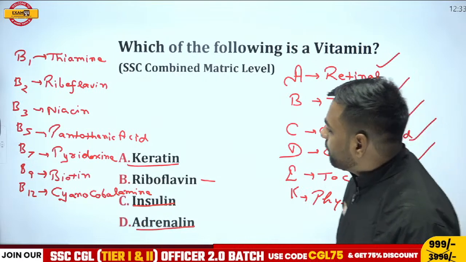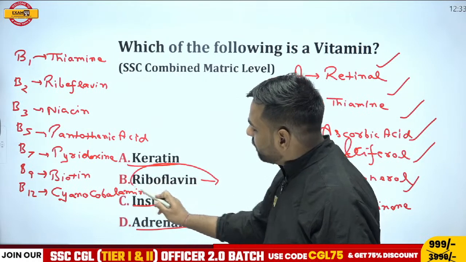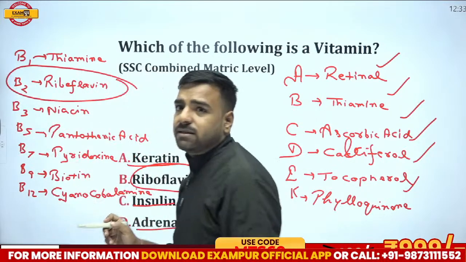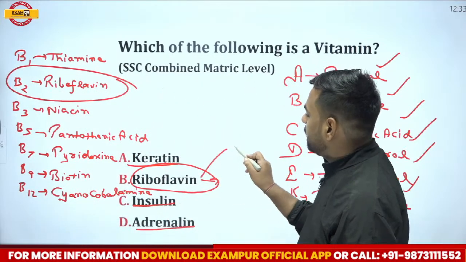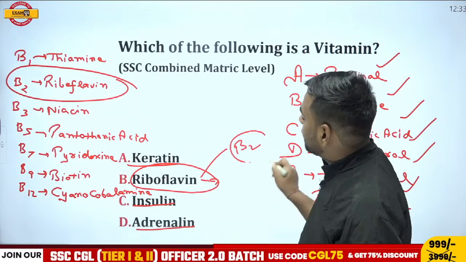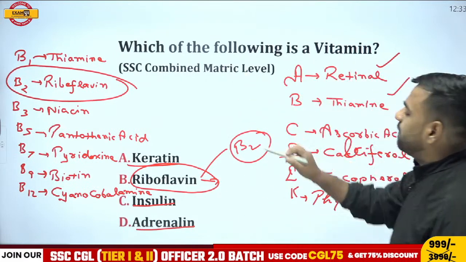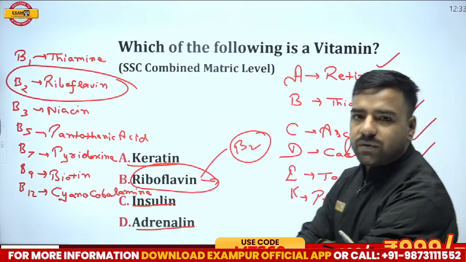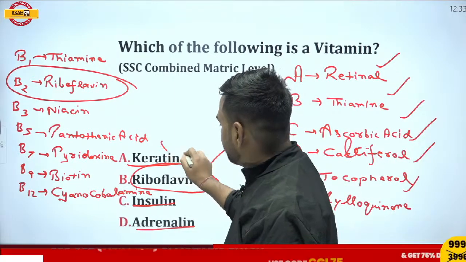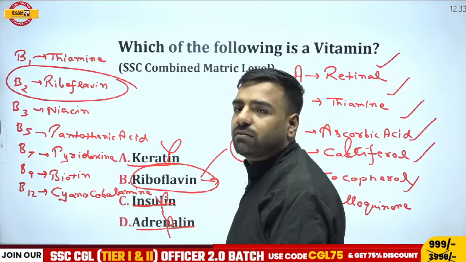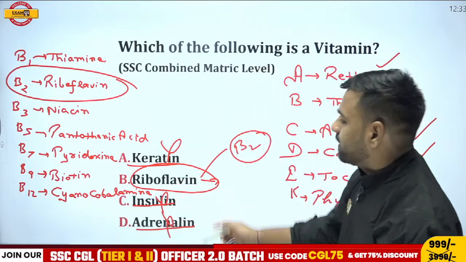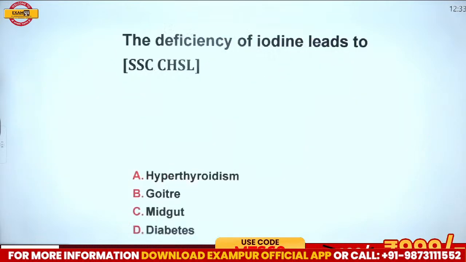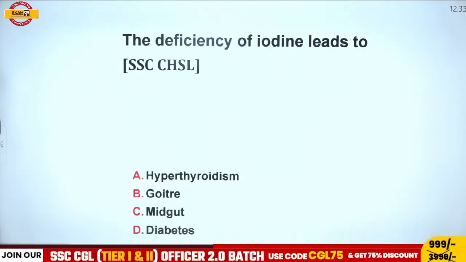Now if I compare these options, if I talk about riboflavin, where am I getting this riboflavin? Obviously here in B2. That means this part, B2, is actually a vitamin. So which of the following is a vitamin? We have B2, that is riboflavin, as the correct answer, right? Keratin, insulin, adrenaline are not vitamins. What is the correct answer? The correct answer is going to be B, that is riboflavin.